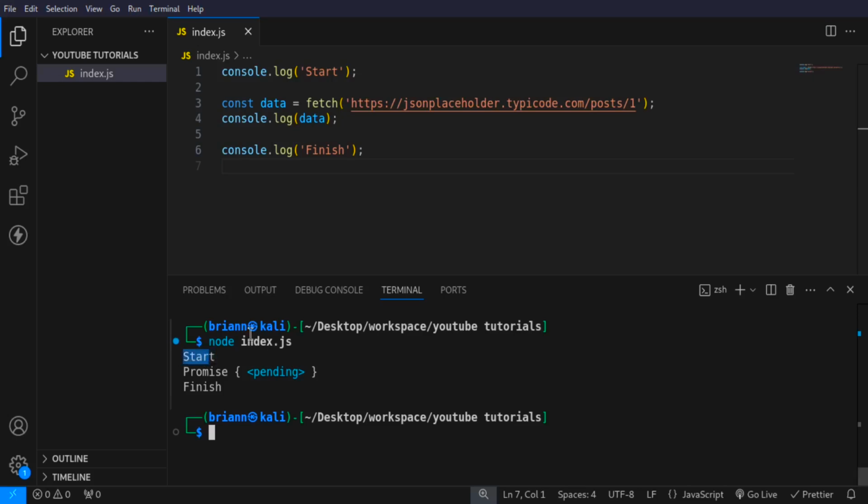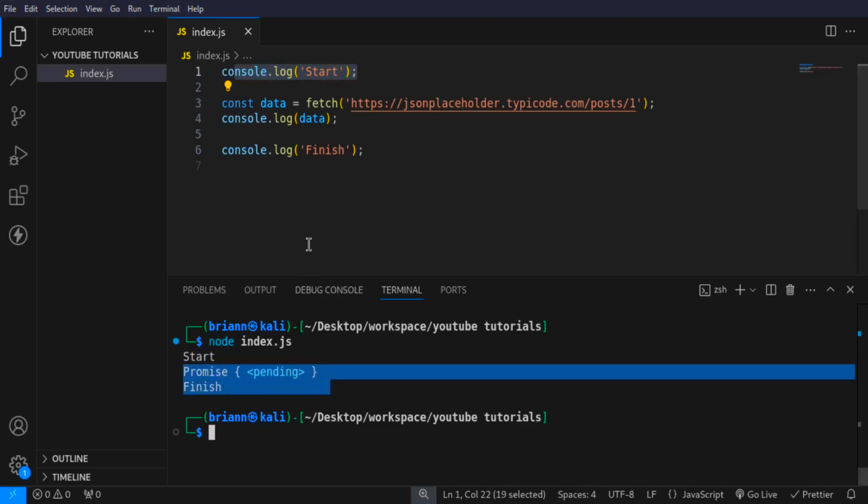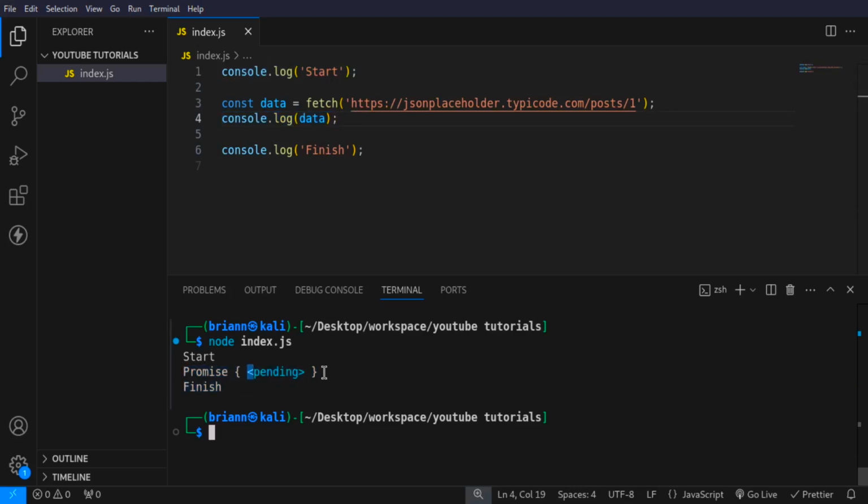We have start, which was the first console log here, and then we had a promise. This promise is coming from the data here, which we console log. So this is the default behavior of JavaScript. JavaScript tells us that hey, this is a promise. Now a promise is an object which represents a future value, right? Because this is going to take time, because JavaScript has to go to this endpoint, get the post, and return back to us. So that is like a process.